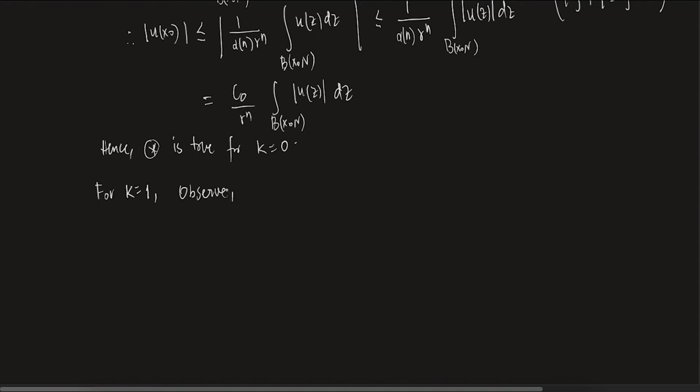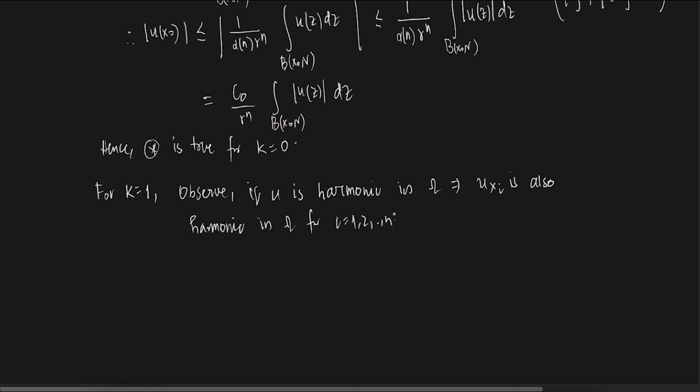Observe. If u is harmonic, u has infinite derivatives to work with. So if u is harmonic in Omega, that implies u_{x_i} is also harmonic in Omega for i equals 1 to n.